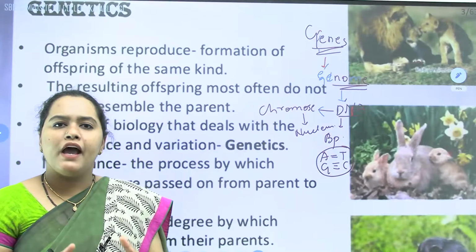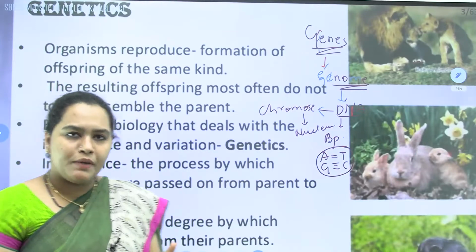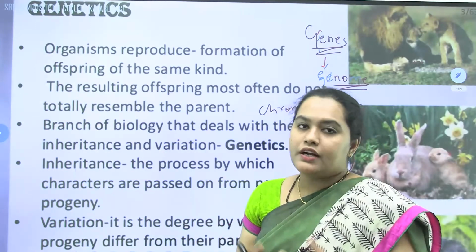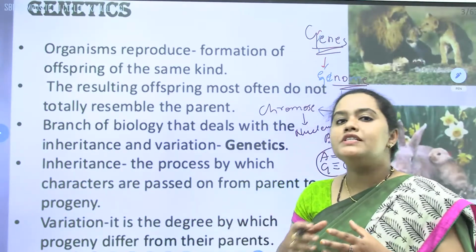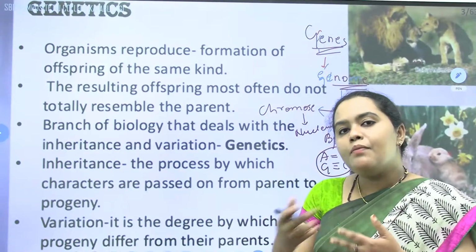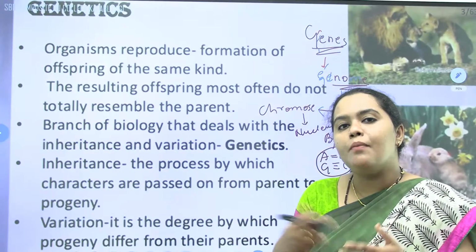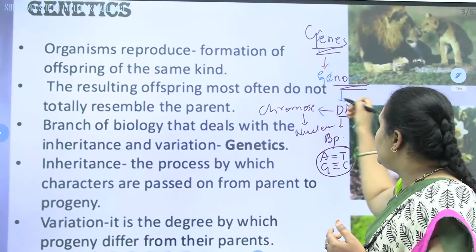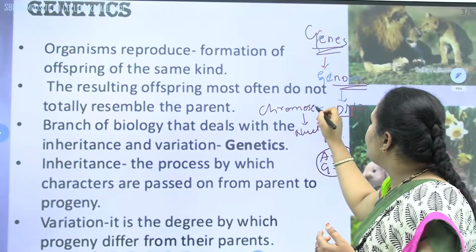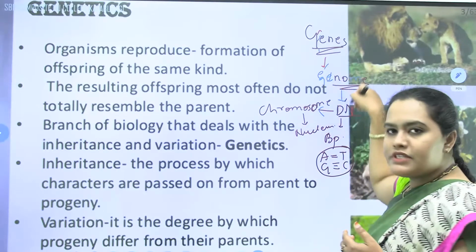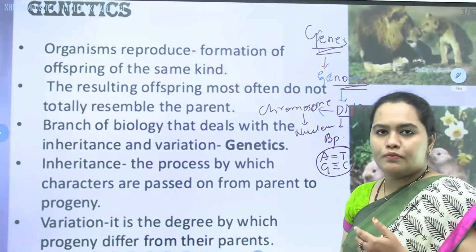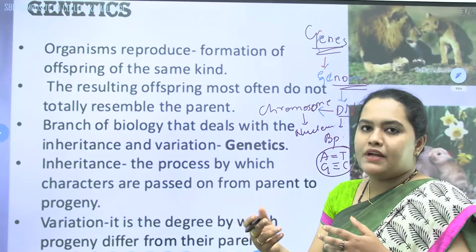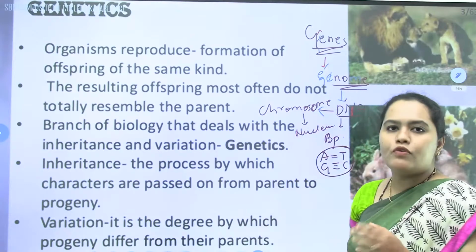Different organisms have different sets of genes. We humans have around 30,000 genes, and the number of genes differs between organisms. The number of genes also depends upon the number of chromosomes, because genes form the DNA and the DNA is there in the chromosome.